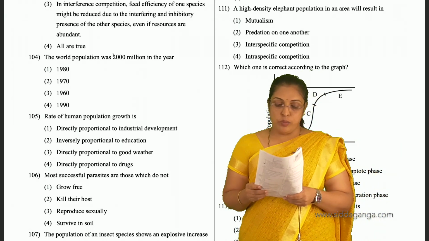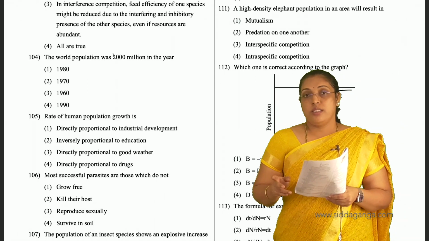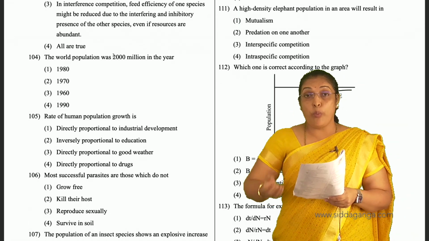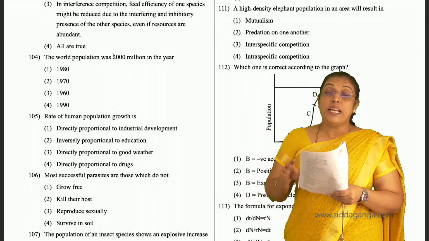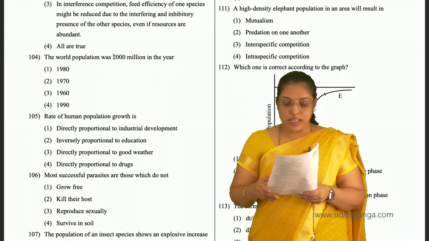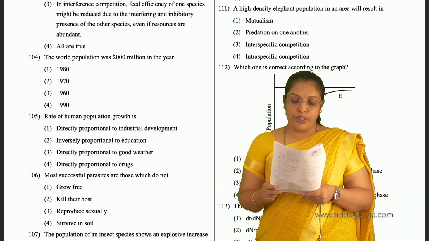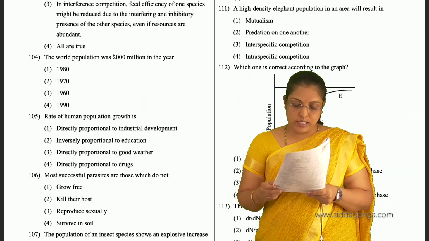No. Intraspecific. They start competing for the same resources. When the population of the same species increases, that results in intra, meaning competing between themselves. That is the answer. Intraspecific competition occurs. So for 111, fourth is the answer.